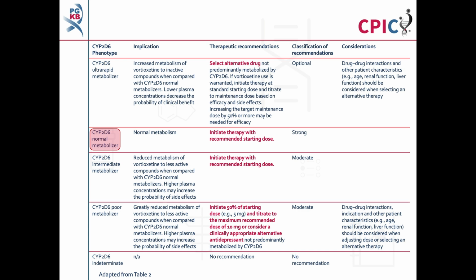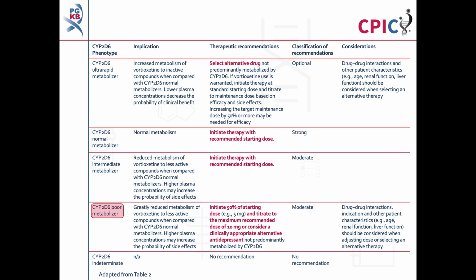Patients with the CYP2D6 normal metabolizer phenotype will have normal metabolism of vortioxetine. These patients can begin vortioxetine therapy with the recommended starting dose. This is a strong recommendation. Patients with a CYP2D6 intermediate metabolizer phenotype will have reduced metabolism of vortioxetine compared to normal metabolizers. These patients can begin vortioxetine therapy with the recommended starting dose. This is a moderate recommendation.